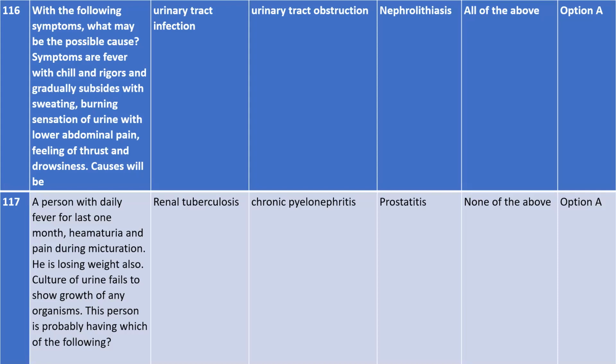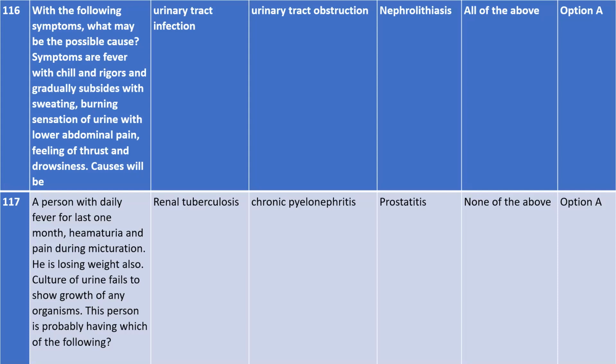Let us see the symptoms. The symptoms are fever along with chill and rigors, gradually subsiding with sweating, and then burning sensation of urine with lower abdominal pain, feeling of thirst, you will feel thirsty, and drowsiness. So all these symptoms are present in a person.